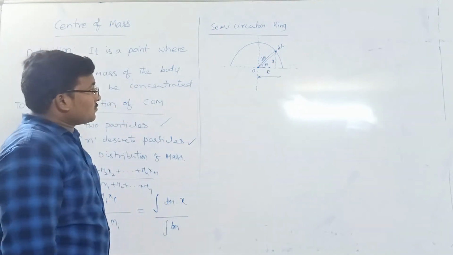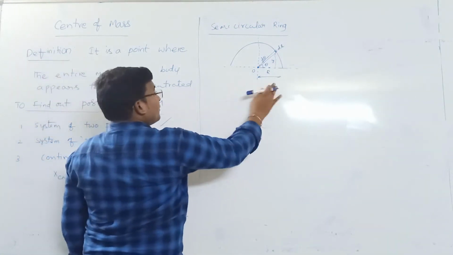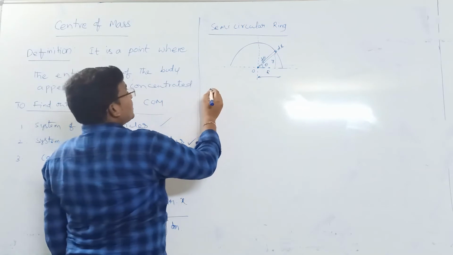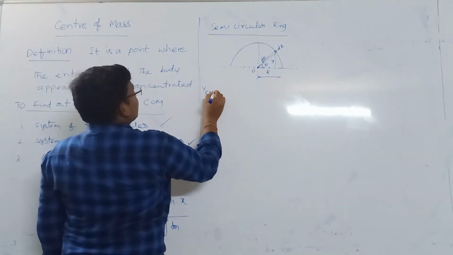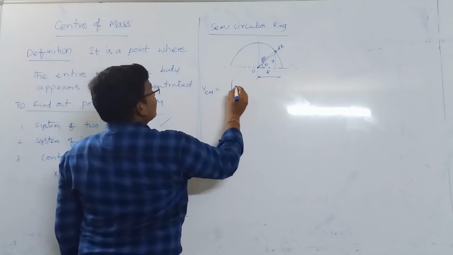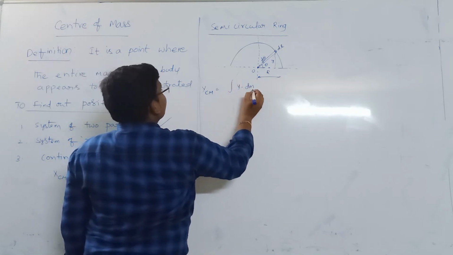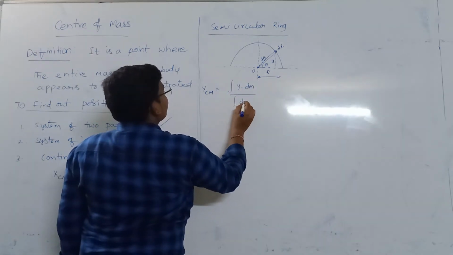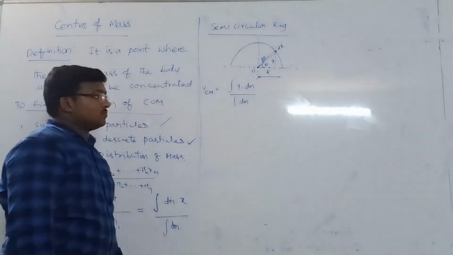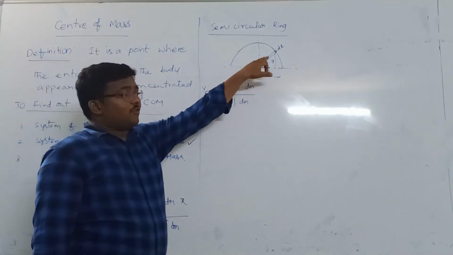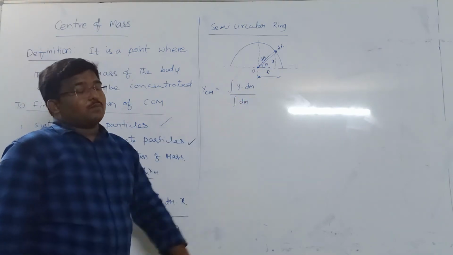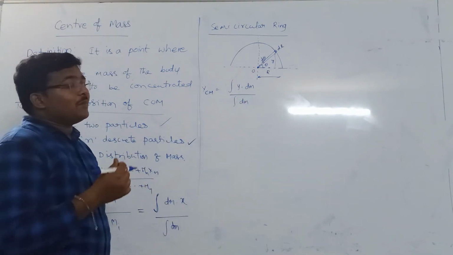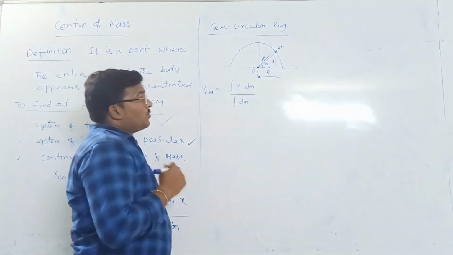Now, as we know the formula for continuous bodies, y center of mass is equal to integration of y dm by integration of dm. Now y we can get from the triangle, no problem. But what is dm? dm is that element's mass.